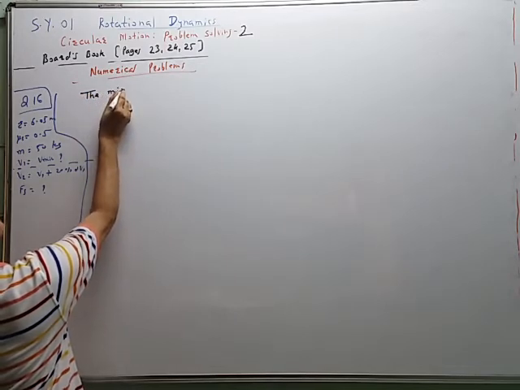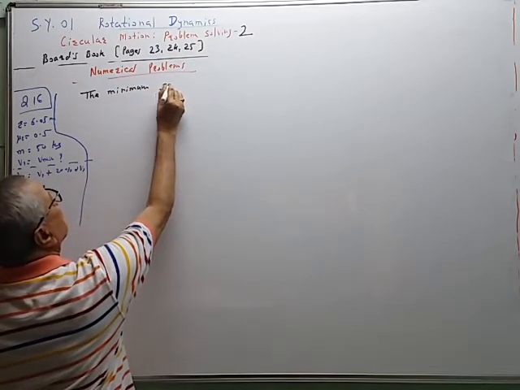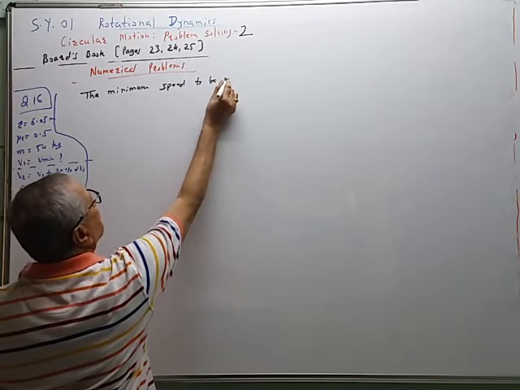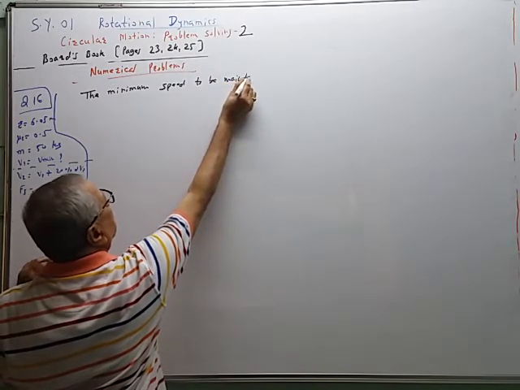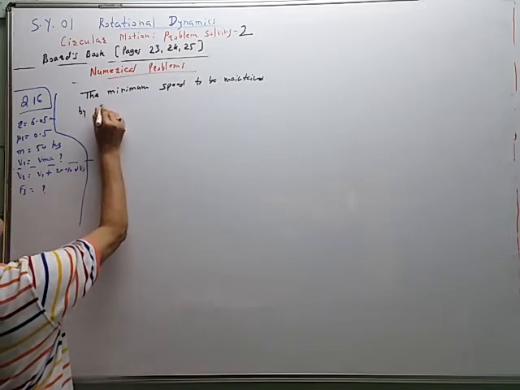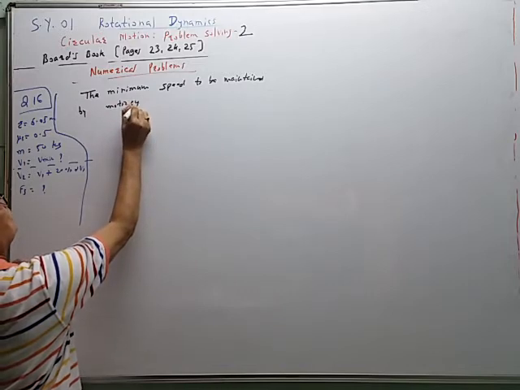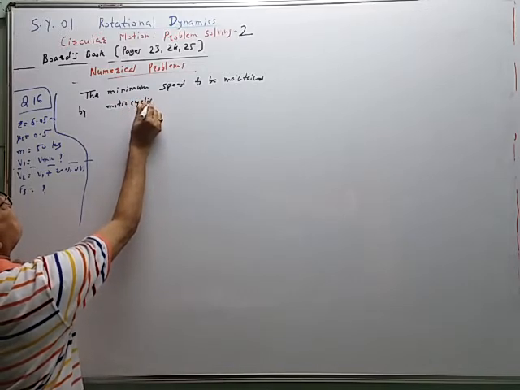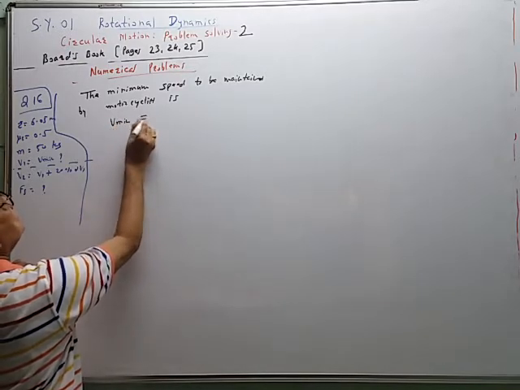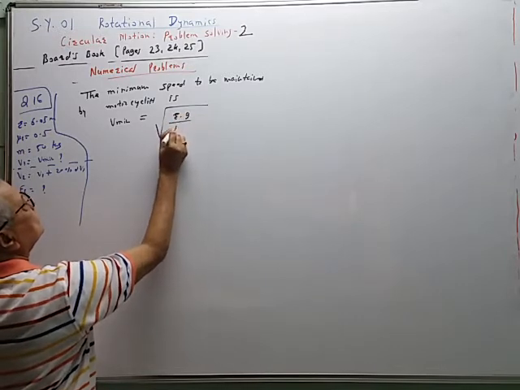The minimum speed to be maintained by the motorcyclist, or you can say stuntman, is V minimum equal to under root of R into G upon mu s.